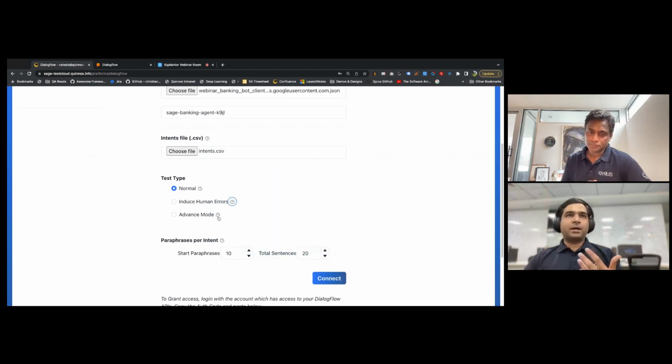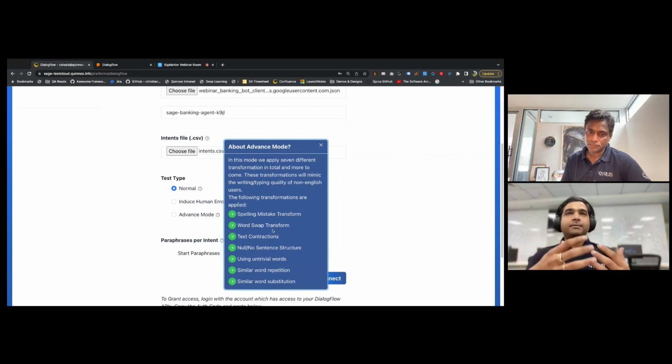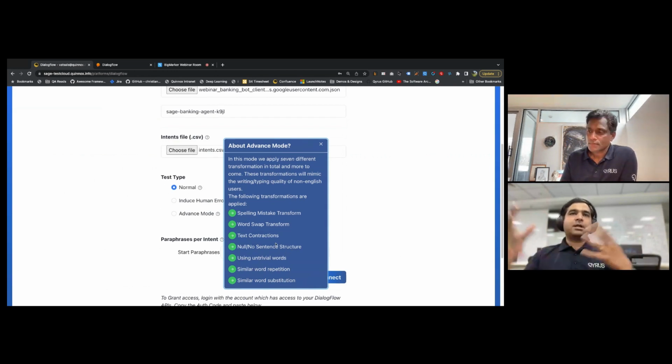And the third mode, which is our advanced mode, is where it really loads the bot or stresses the bot big time. It's a combination of multiple things, with the addition of things like using non-trivial words, and then messing with the structure of the sentence itself, and substitutions and repetitions and so on and so forth. And you'll see that.